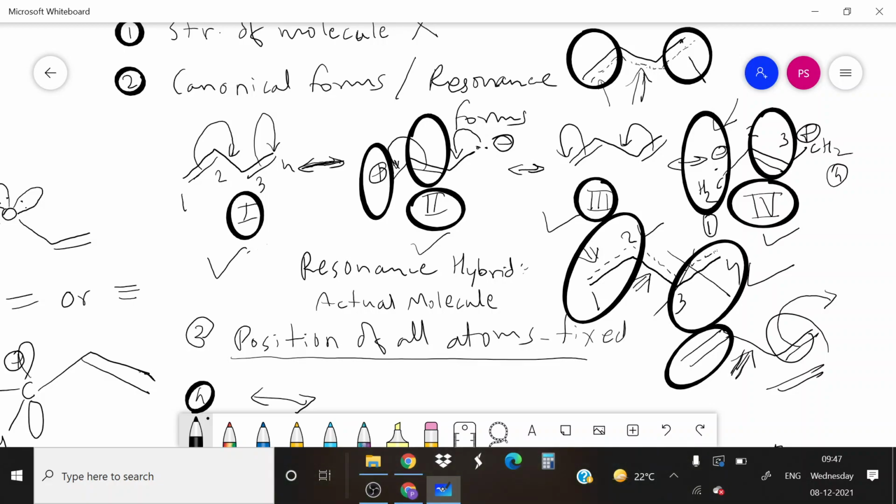So though all double bonds will acquire partial single bond character and partial single bond acquire partial double bond character, the more double bond character is there in between first second and third fourth carbon, and less double bond character is in between second and third carbon. Okay, now we will stop here and continue tomorrow.